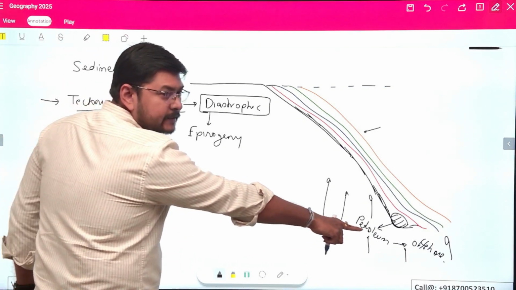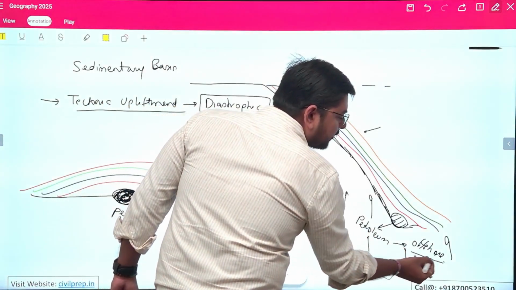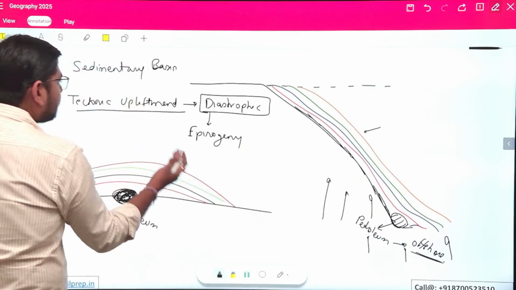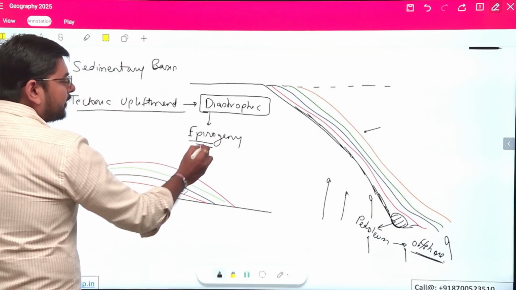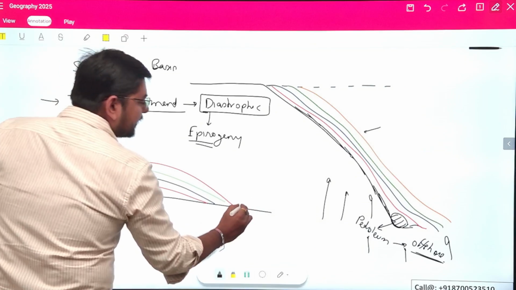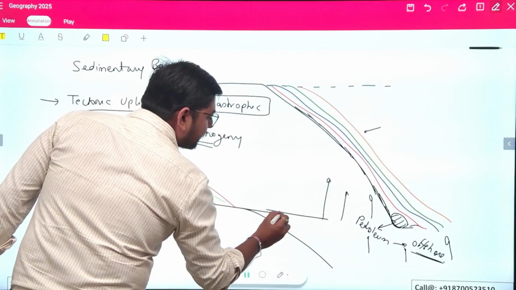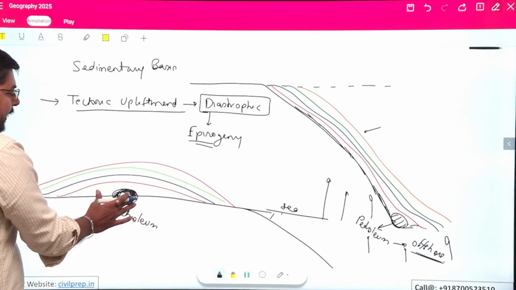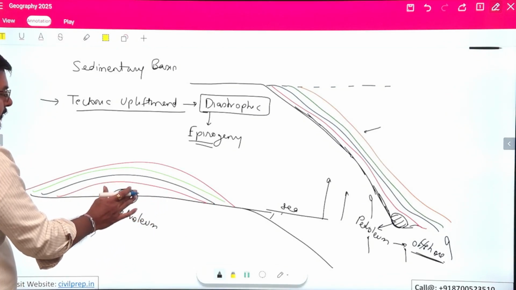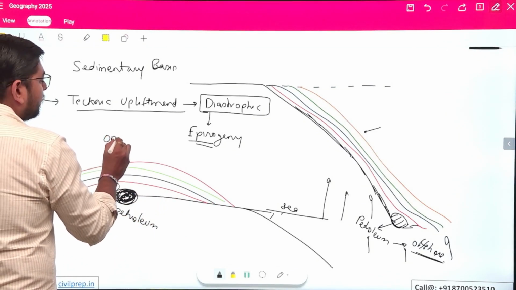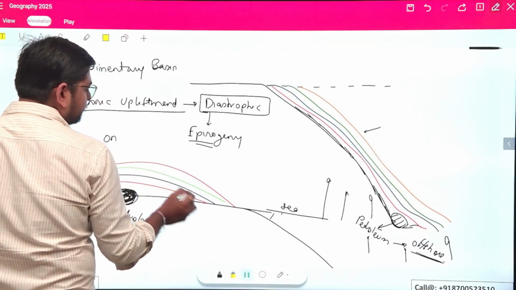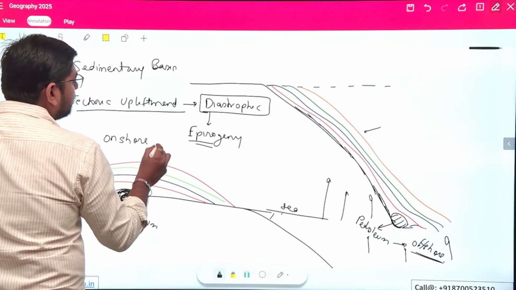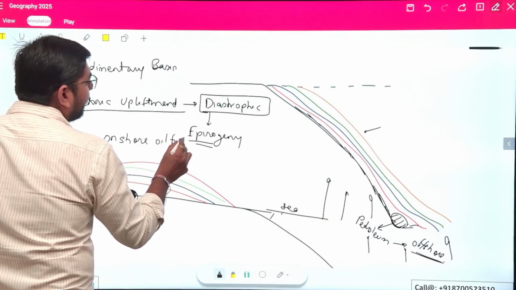Now, here I can see that this petroleum was initially offshore. But because of this orogenic process, this region has come out of the water, and this is the water region, the sea. The sea is now at the other end, and this has come outside the water, so now it has become an onshore oil field.